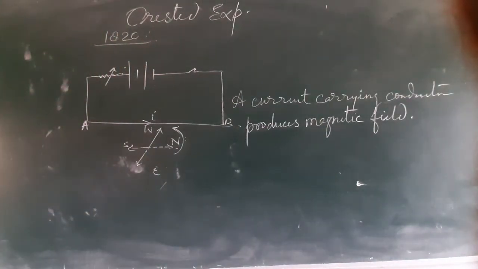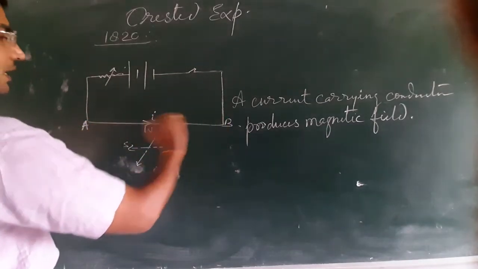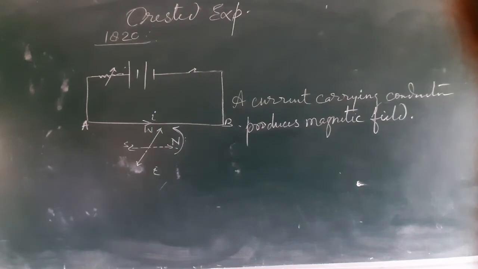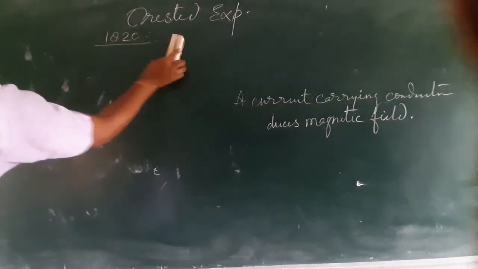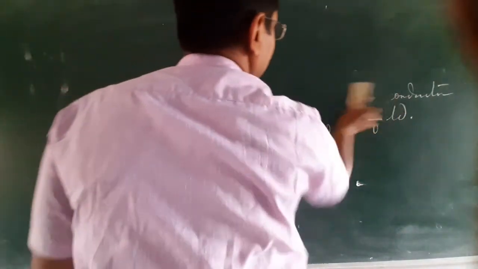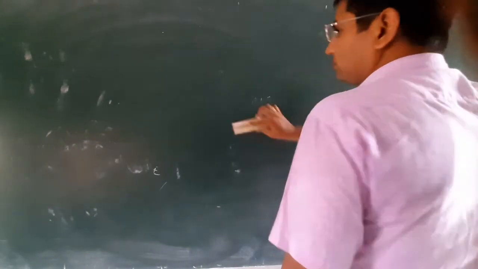And what is the meaning of current? If current carrying conductor is producing magnetic field, means charge in motion also produces magnetic field, because when charge is in motion it makes current. So moving charges also produce magnetic field.